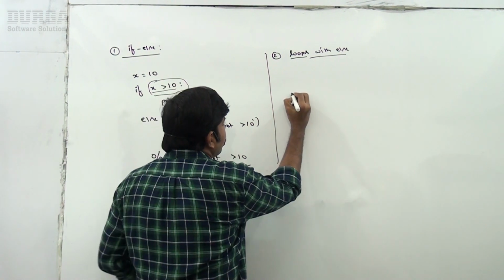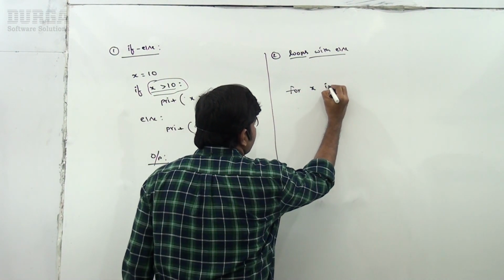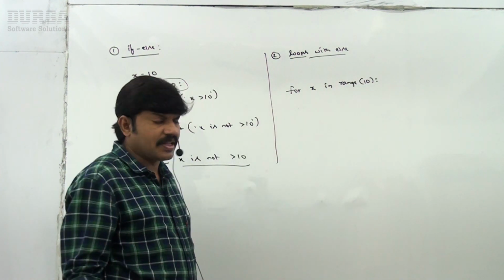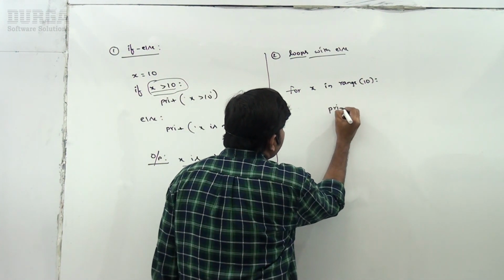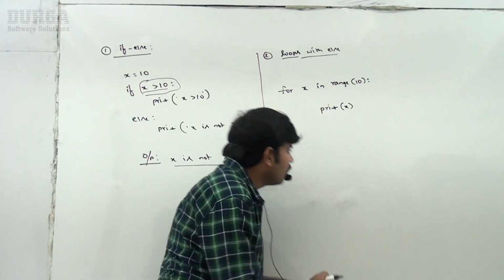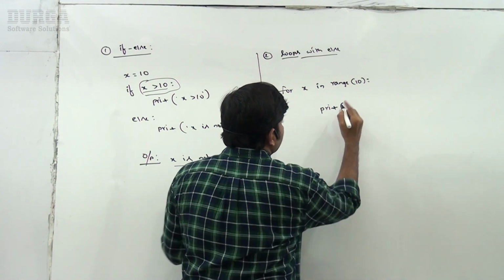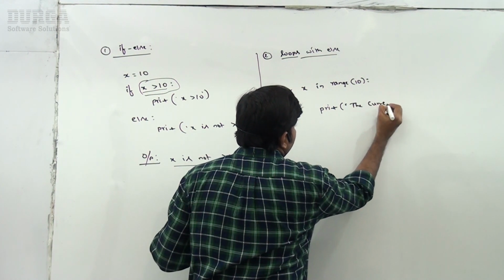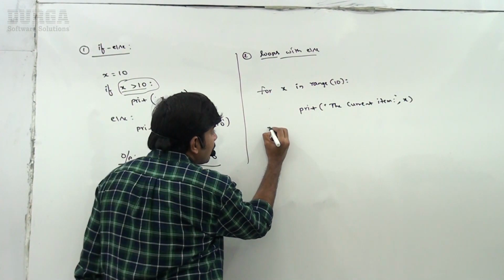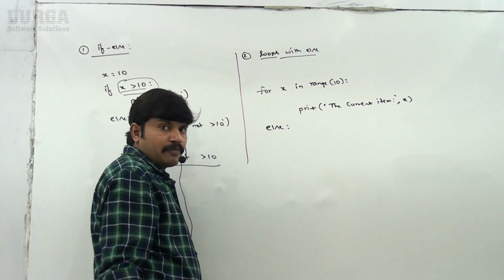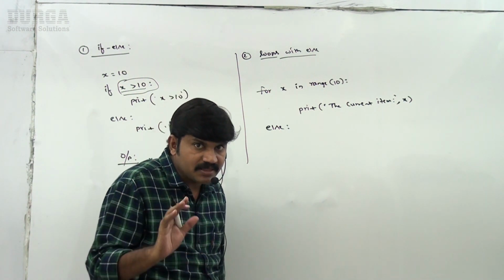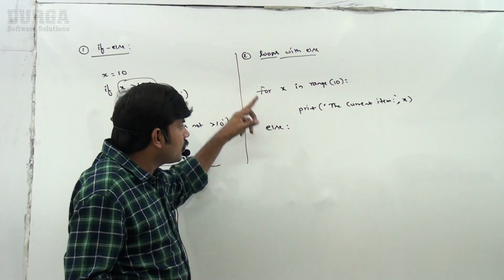Have a look. I'm taking a very simple example. For x in range of 10, print the x value, where the current item is x. Now we can take else. Observe very carefully: even this type of syntax is not there in other languages like Java, C or C++. So we can use else with the loops concept.